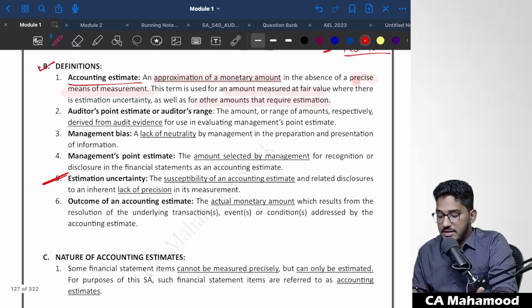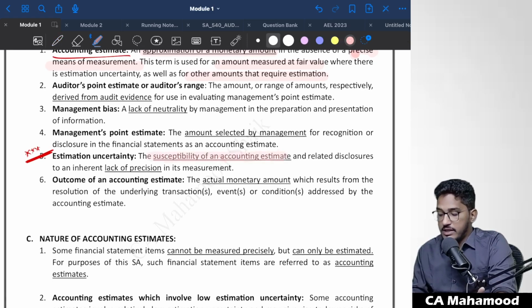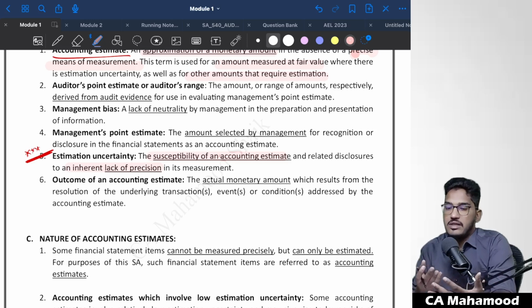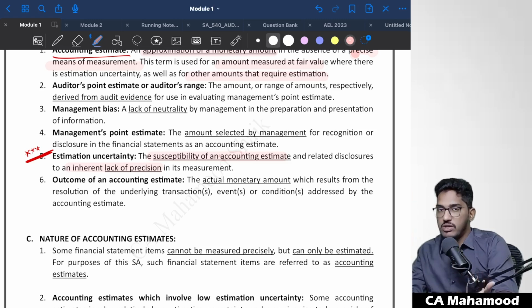Next one, what is estimation uncertainty? This definition is very, very important. Let us see what they are telling. Estimation uncertainty is the susceptibility of an accounting estimate and related disclosure to an inherent lack of precision in its measurement. So basically, whatever estimate you are calculating, you are not calculating it precisely. So there is always a chance that whatever provision you have created, the actual outcome might have a mismatch. That possibility, that chance only, we call estimation uncertainty.